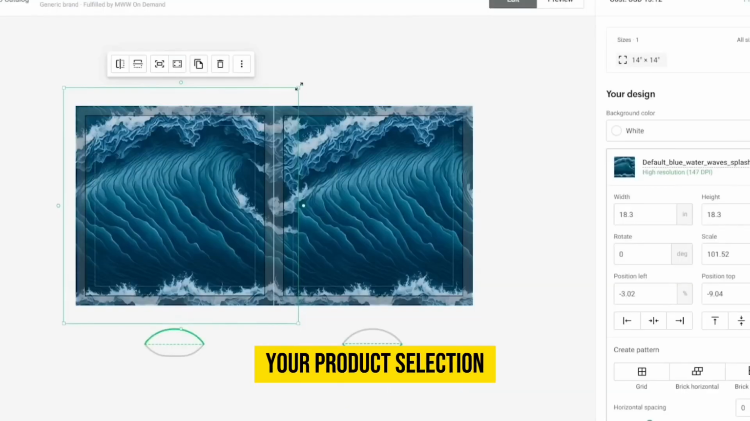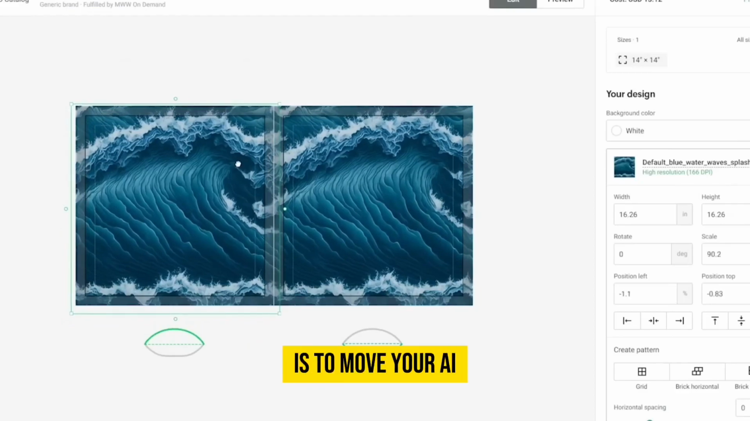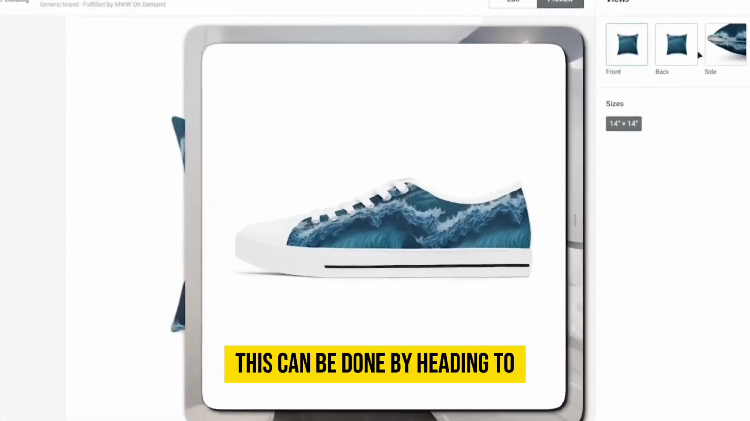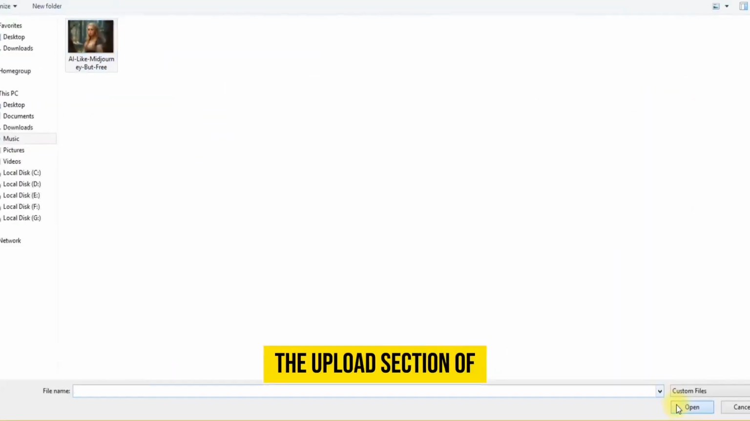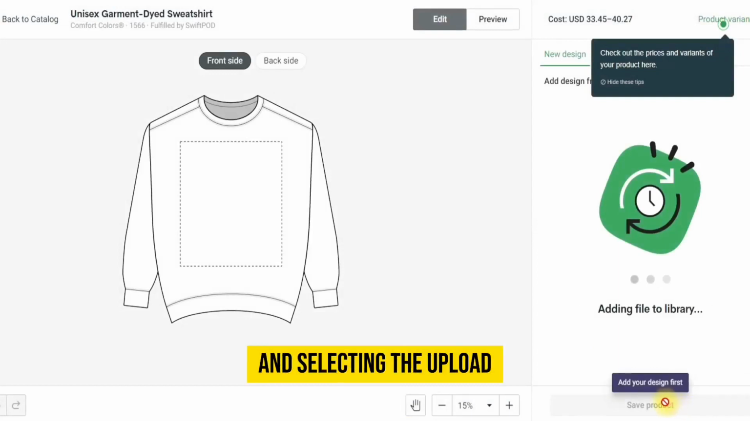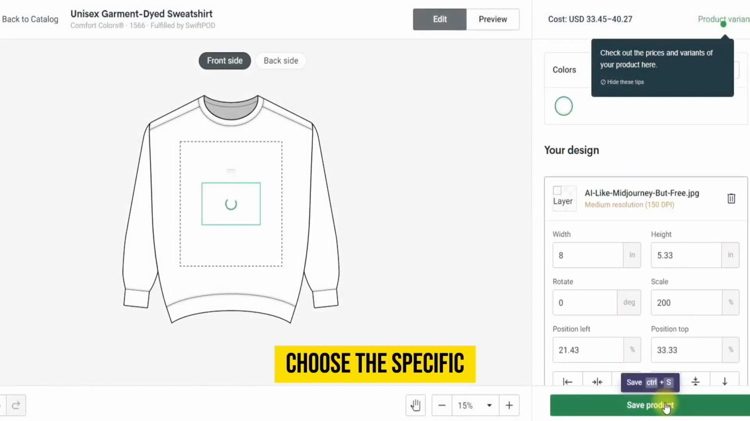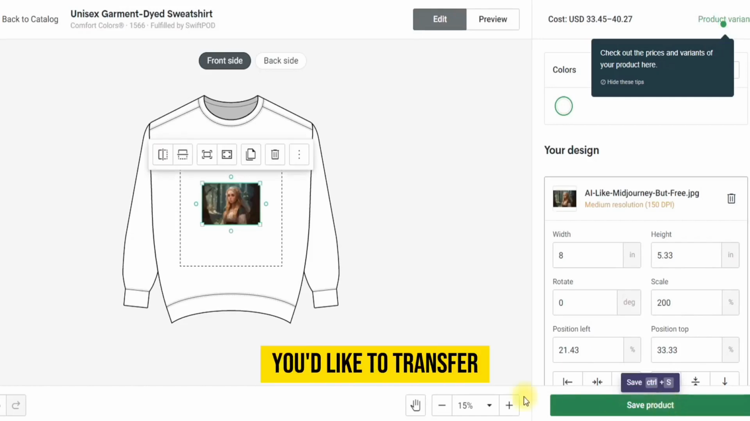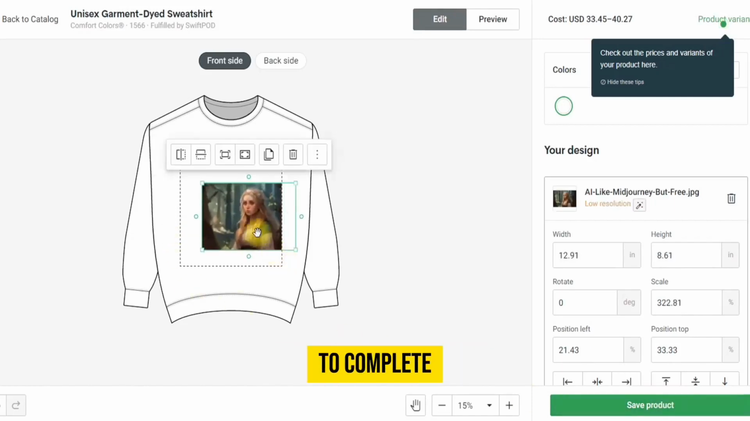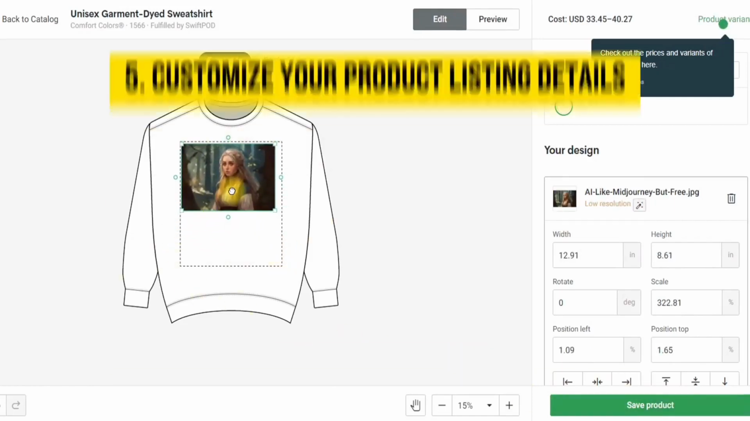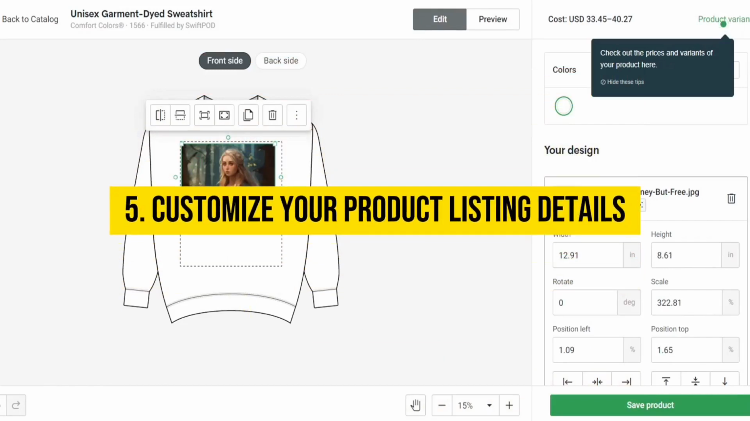After finalizing your product selection, the next step is to move your AI art to Printify. This can be done by heading to the Upload section of your Printify account and selecting the Upload Artwork button. Choose the specific AI art file you'd like to transfer, and then hit the Upload button to complete the process. 5. Customize your product listing details.